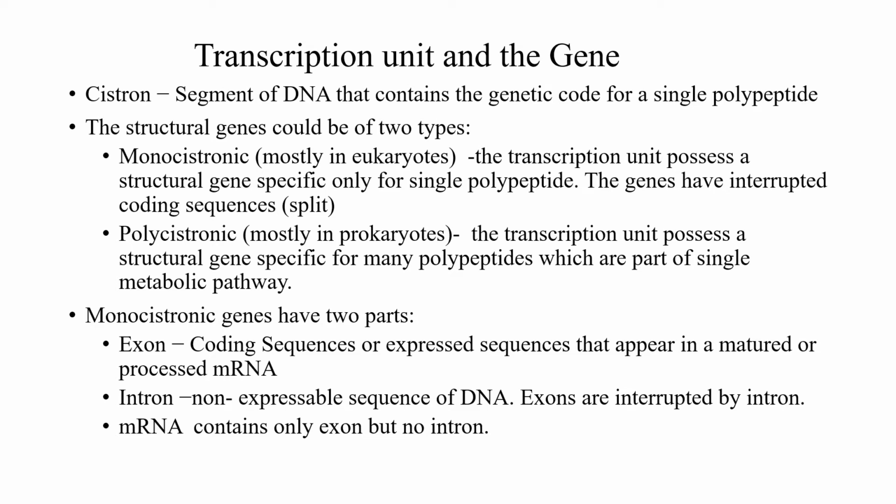In monocistronic, the genes have interrupted coding sequences. Two parts are there, that is exon and intron. Exons are coding sequences that appear in a matured or processed mRNA. Then intron is a non-expressible sequence of DNA. Exons are interrupted by introns. mRNA contains only exons but no introns.